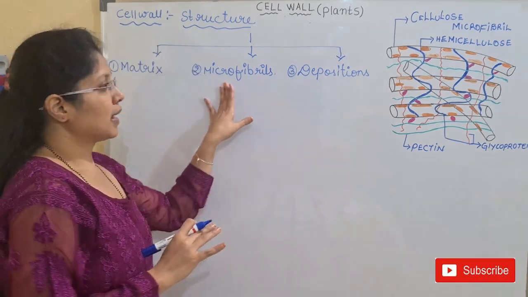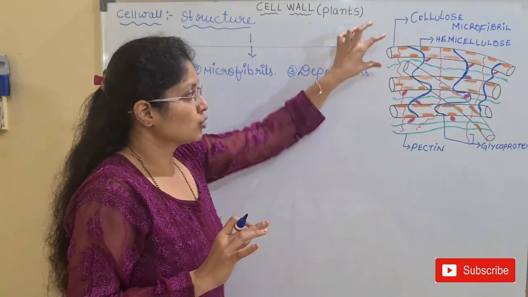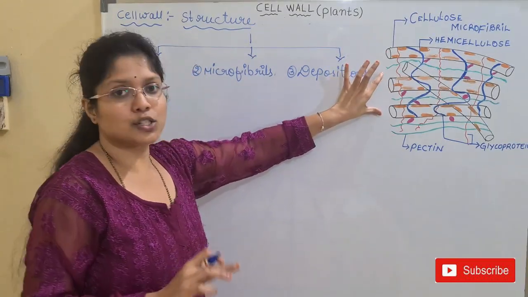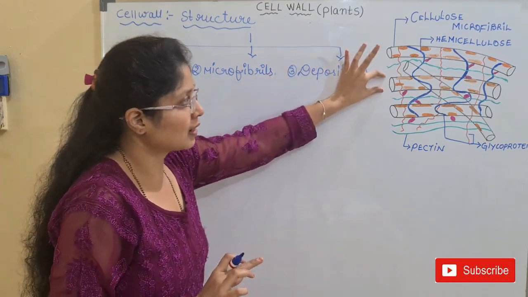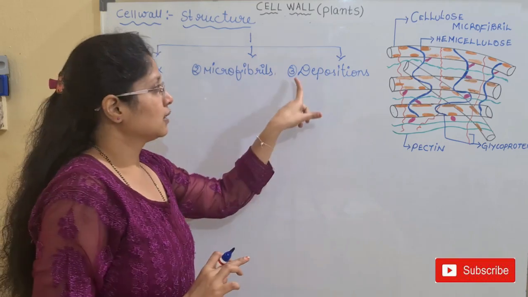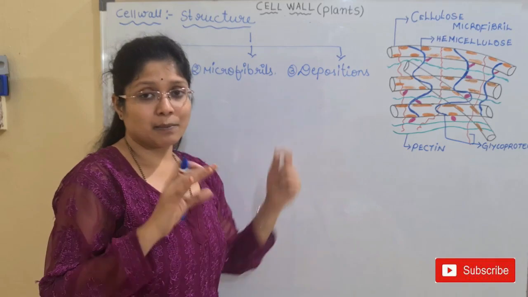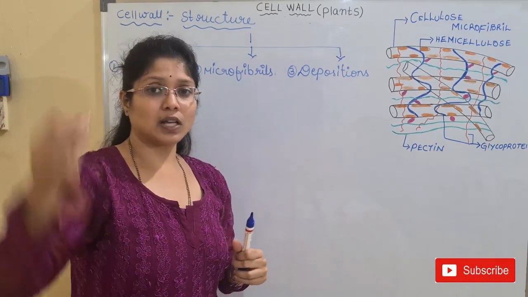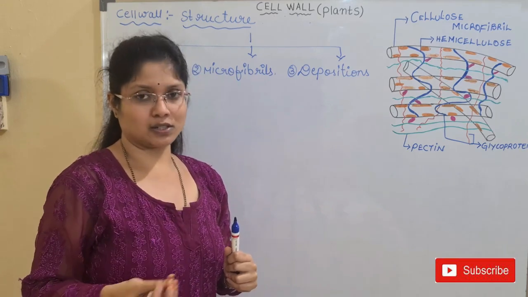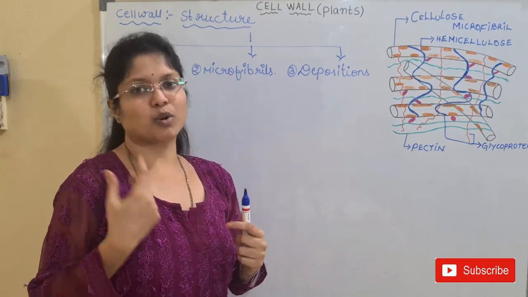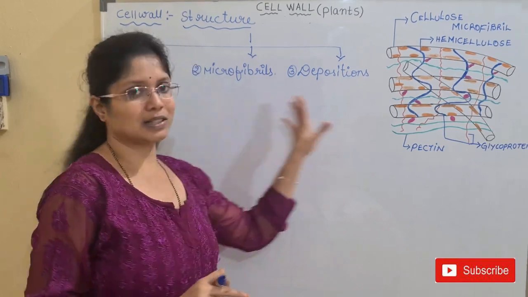Then what about the microfibrils? Microfibrils are these rod-like structures. So only these rods constitute the microfibrils. So the second region is nothing but the rod-like structures. And the third one is not shown here, children. These are depositions. Sometimes the plant cell wall will have extra deposits present over it, and these are known as depositions. They may be present or absent. Based upon the condition, the plants will show certain depositions. So we'll be studying all these three structures.